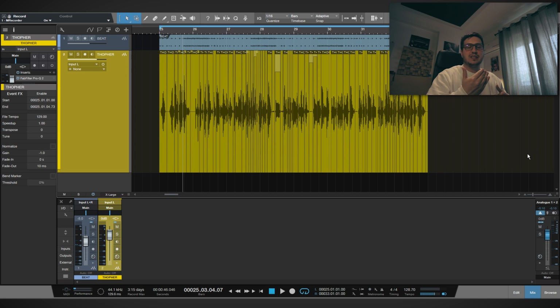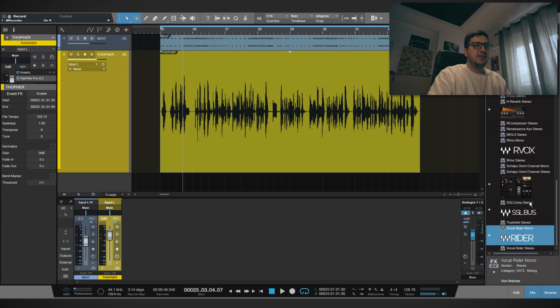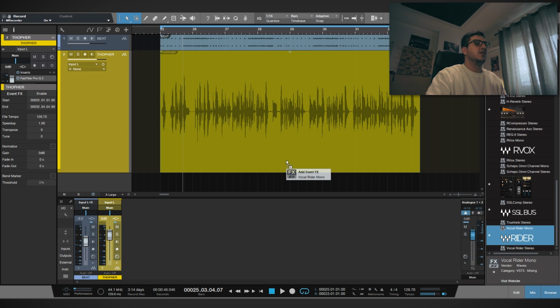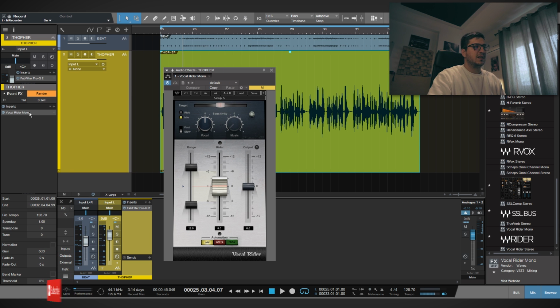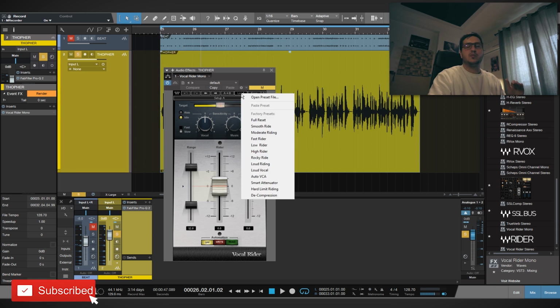I've increased the words that seemed too quiet and I've decreased the gain on some words that seemed too loud. Another method is to use vocal rider, and I will show you how I like to use it before processing. Add the vocal rider on the event, so it's not used as an insert, it's used as an effect on the event. Start with a preset. I'm gonna go with loud vocal.